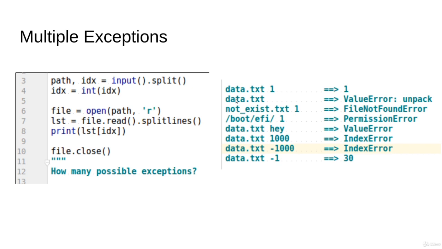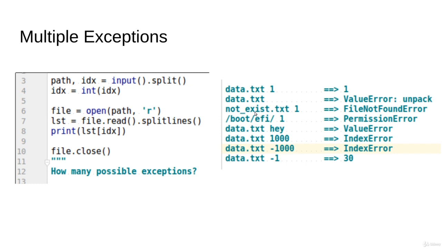If you try to input something like data.txt only, then we will have an error at line number 3. It will be an unpacking issue, so a value error will be thrown because we expected 2 items, but we only passed 1 of them. If you try to pass a file that doesn't exist, you will have a problem in line number 6. It will be a file not found error, which means this file doesn't exist.